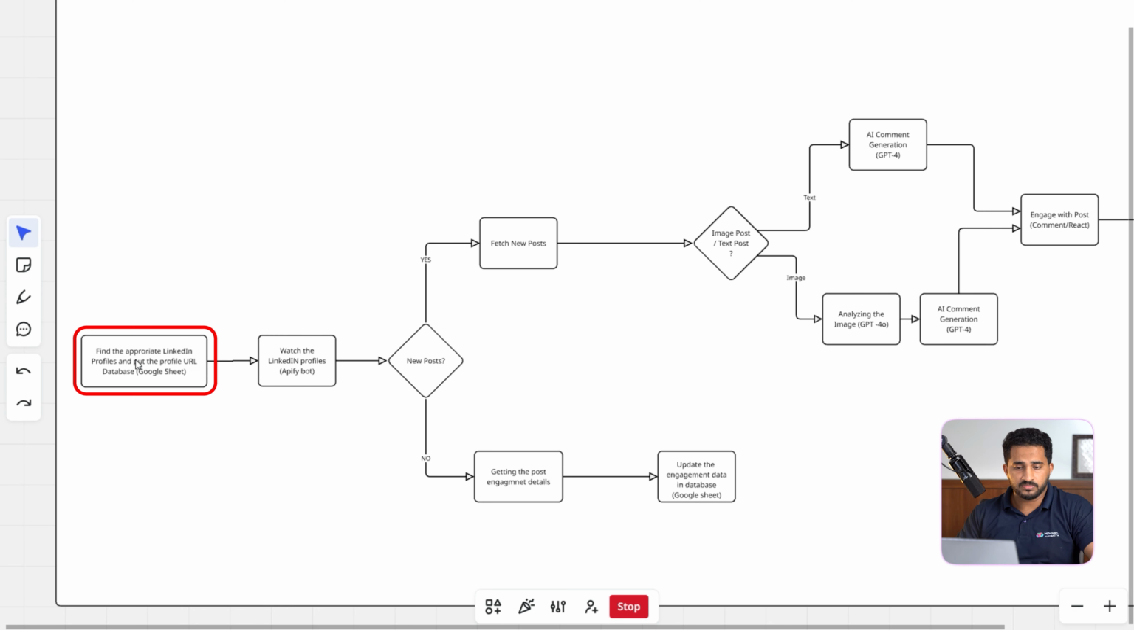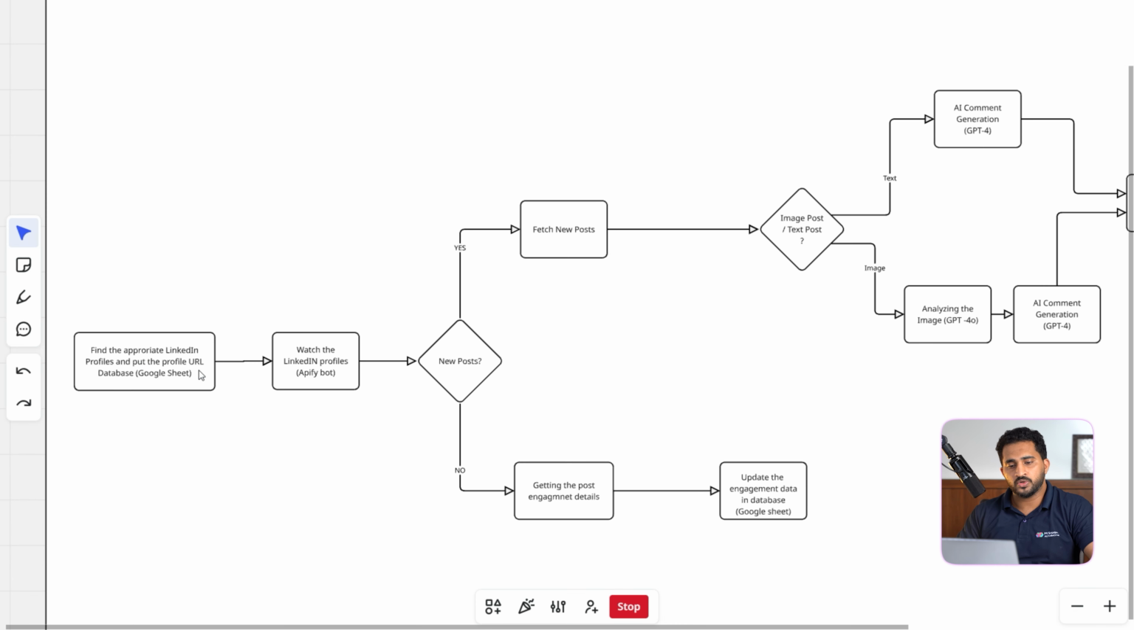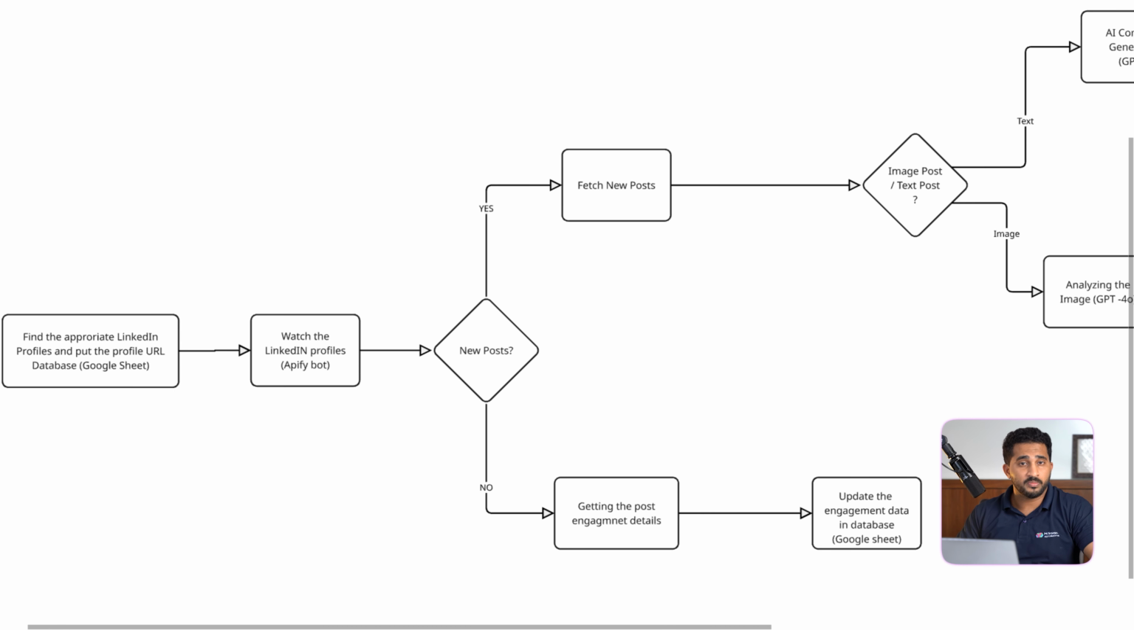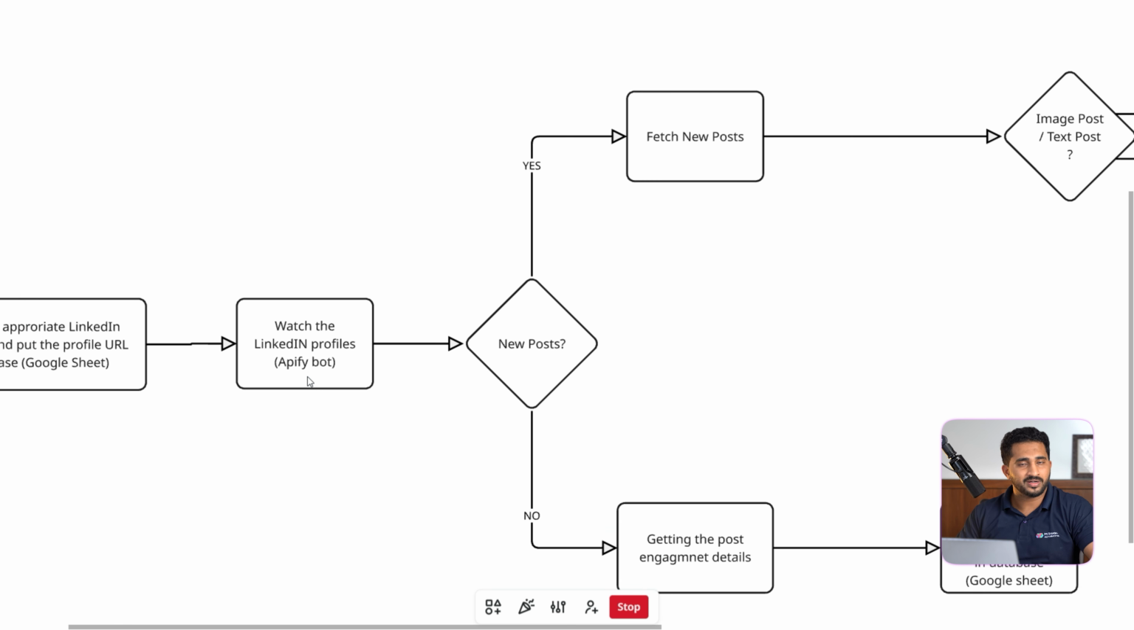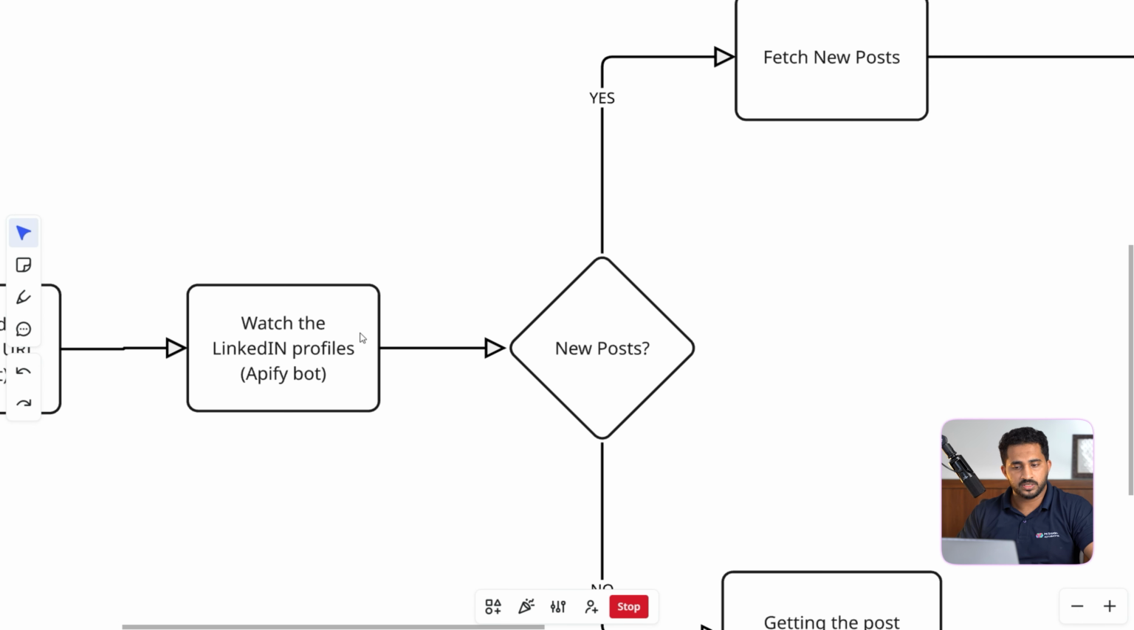So, this flow starts from finding appropriate LinkedIn profiles. For example, if you are into the AI and automation niche, find some LinkedIn profiles that continuously post authentic posts regarding AI and automation. So get those profile URLs and put them into your database. Here we are using Google Sheet. So from there, our automation starts, which will watch the LinkedIn profiles. We are using Apify bot for that purpose. Please note, we are not using any bot that is connected with our LinkedIn profile or LinkedIn cookies. So our LinkedIn account is pretty much safe.